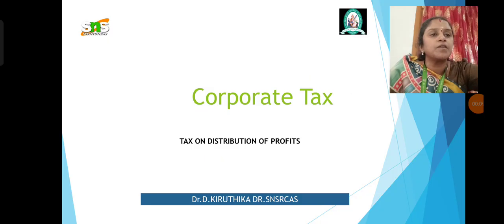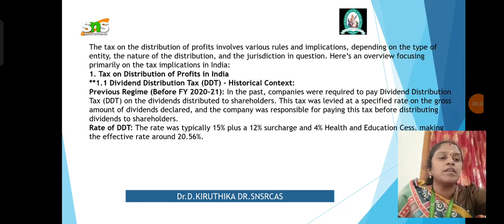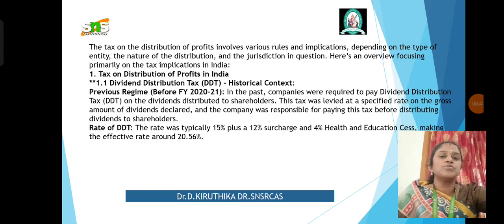Today in our corporate tax series, we are going to discuss the tax on distribution of profits. Already we have discussed taxable liability, taxable income, residential status of a company, what is a company, and assessment of companies, and also we have discussed the tax income and liabilities clearly. So today we are going to discuss the tax on distribution of profits. If you have any doubts in your taxable income and liabilities, kindly go to my previous videos, have a check, and come back and listen to this.